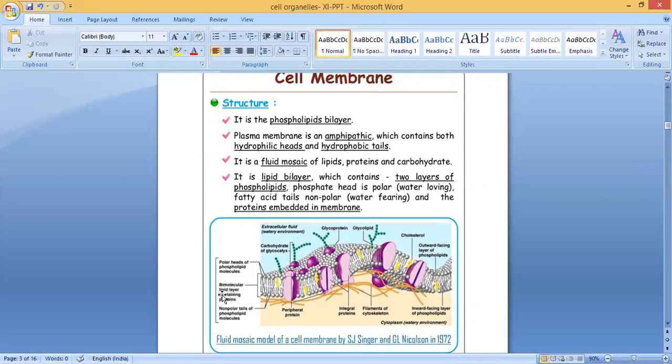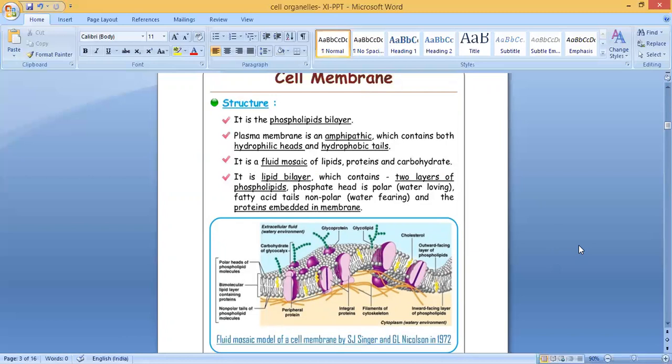Second, a bimolecular lipid layer containing proteins. Then the non-polar tails. You can see here the thin tails, the non-polar tails of phospholipid molecules. So these are the heads, these are the tails. Clear? So the plasma membrane is amphipathic, which contains both hydrophilic heads and hydrophobic tails.